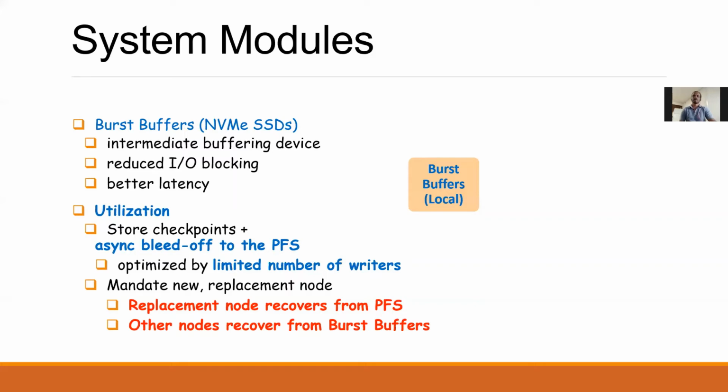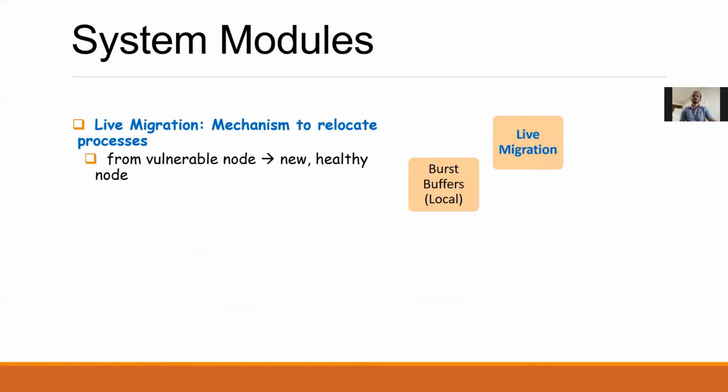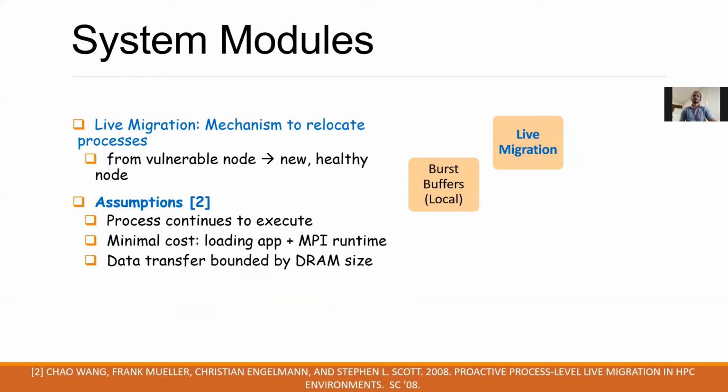The second module in our system is the live migration, which is a mechanism to relocate processes on a vulnerable node to a new and healthy node. Here we make several assumptions. First, we assume that processes continue to execute while live migration is in progress. Second, the cost of loading an application on a new node and making necessary MPI runtime environment changes is minimal.